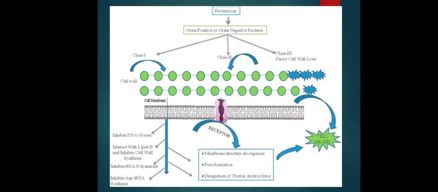So this is the mode of action of the bacteriocin, which acts on gram-positive or gram-negative bacteria of class 1, 2 or 3, directly on the cell lysis or the cell wall of the bacteria, which inhibits DNA gyrase or inhibits RNA polymerase or tRNA synthesis, which will lead to the cell death of the harmful bacteria by pore formation, disruption of the proton motive force or membrane structure disorganization.